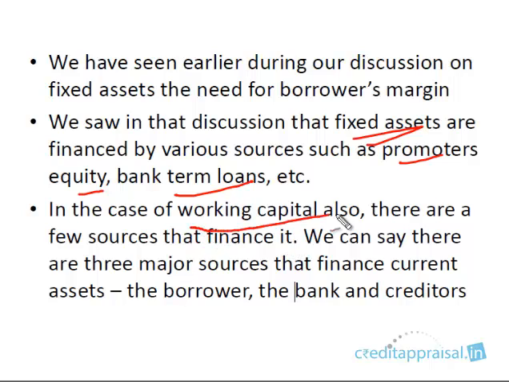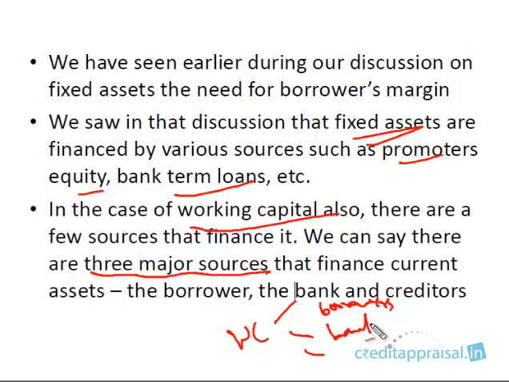Now in working capital also, there are a number of sources which finance the working capital. But for our understanding, let us start by saying that to finance current assets, there are three major sources. Working capital either has to be financed by the borrowers, their own money, that is the margin, or banks finance it, or creditors.